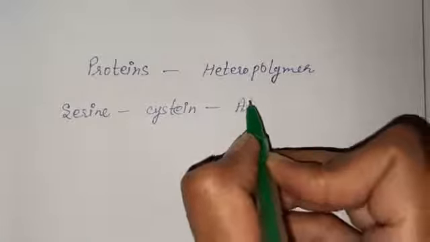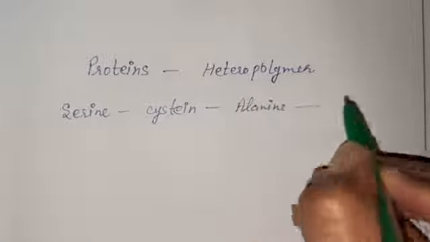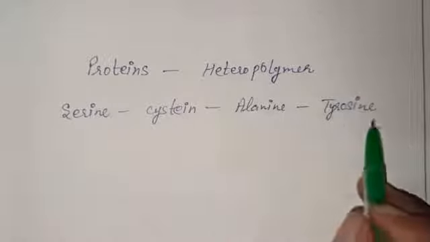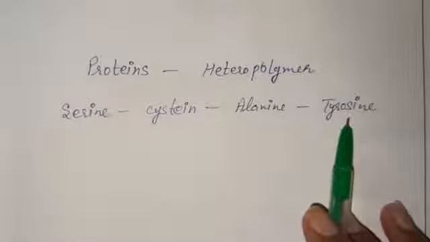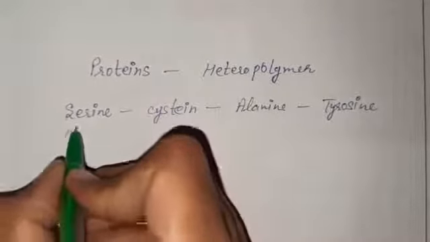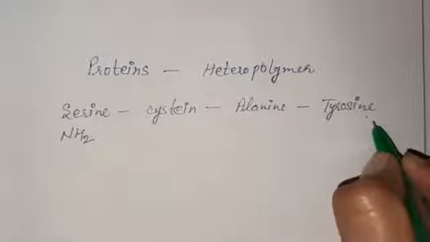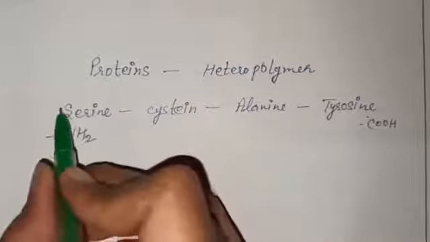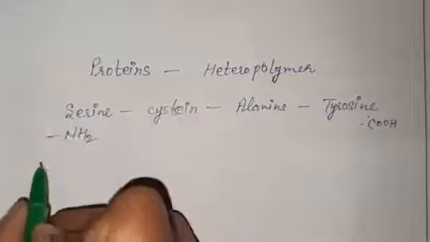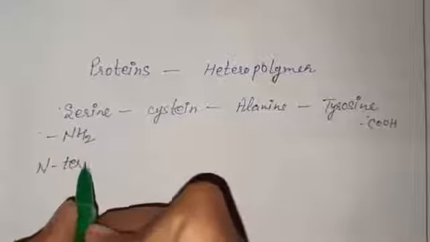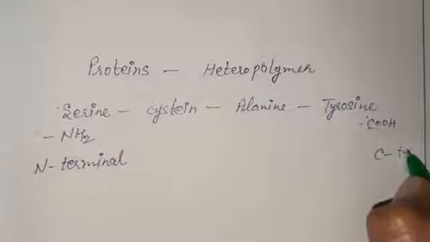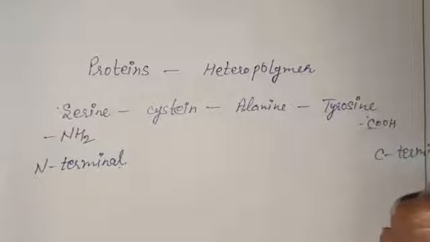after that alanine, then tyrosine. All these are amino acids. And you can see these different amino acids are present here in a linear chain. Now this first amino acid has a free NH2 group here, and the last amino acid will have a free carboxyl group. That's why this is called the N-terminal of a polypeptide chain, and this is called the C-terminal because the carboxyl group is free here. So it is called the C-terminal in a polypeptide chain.